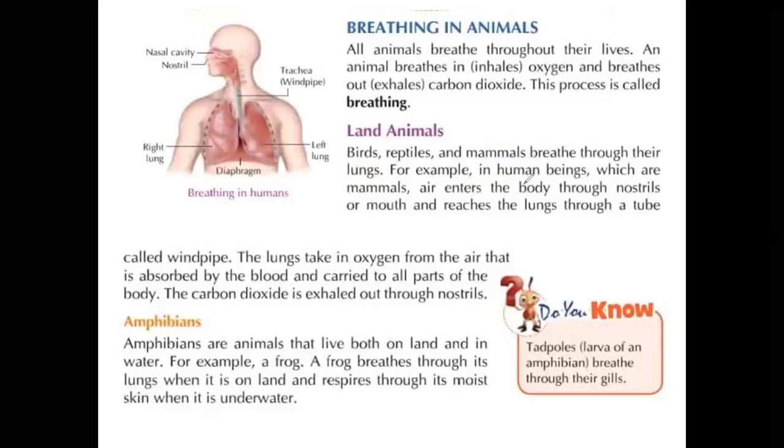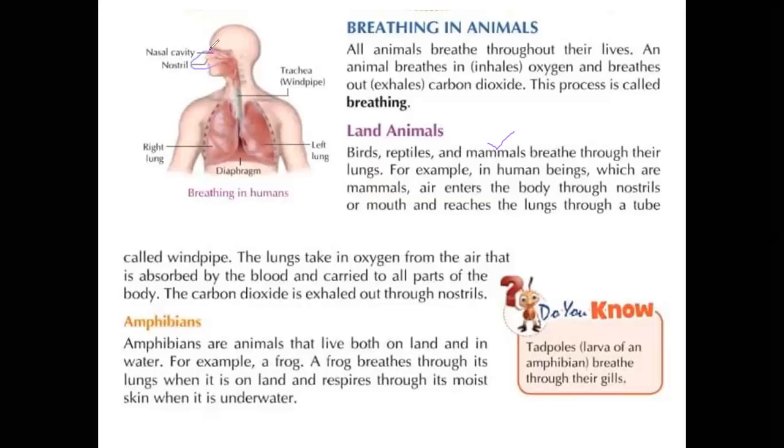For example, human beings. A human being is also a mammal, right? Human beings are the best example. In mammals, air enters the body through the nostrils, our nose openings.